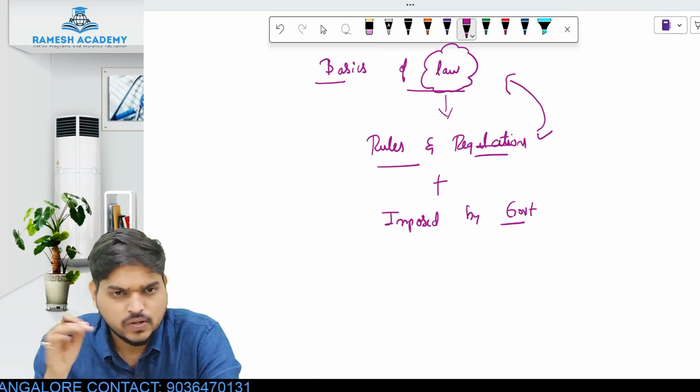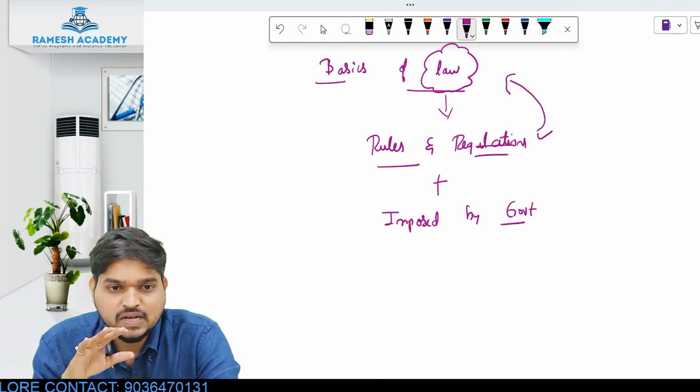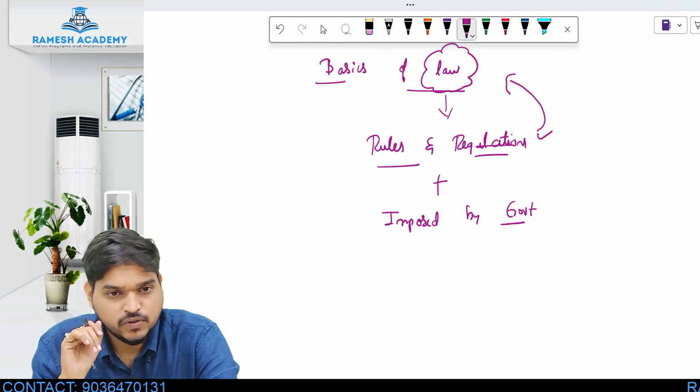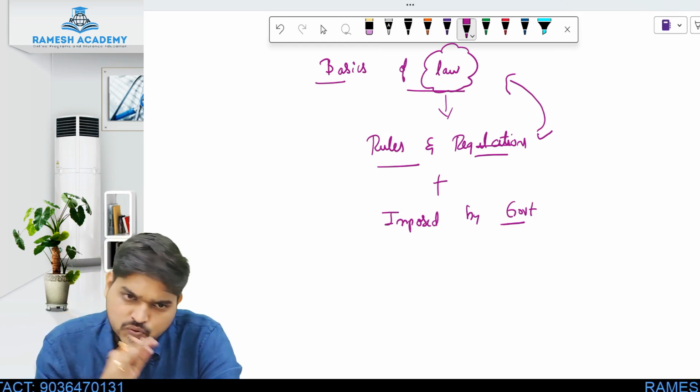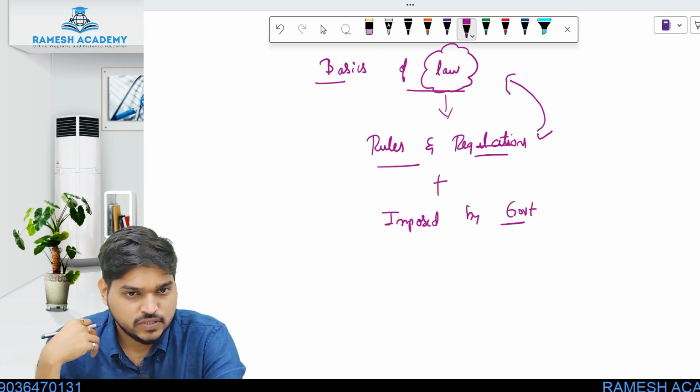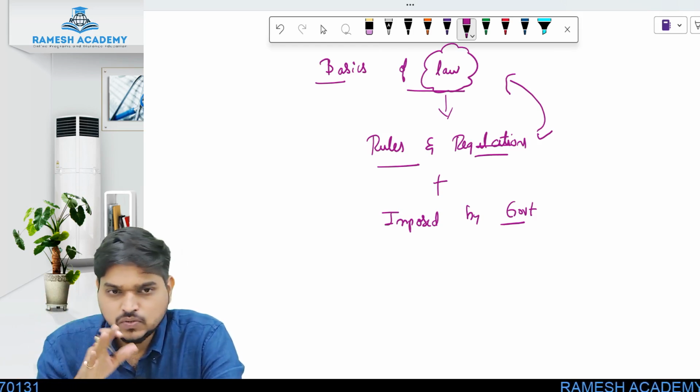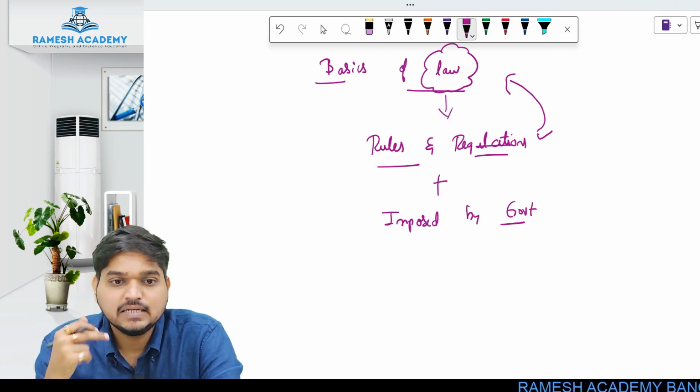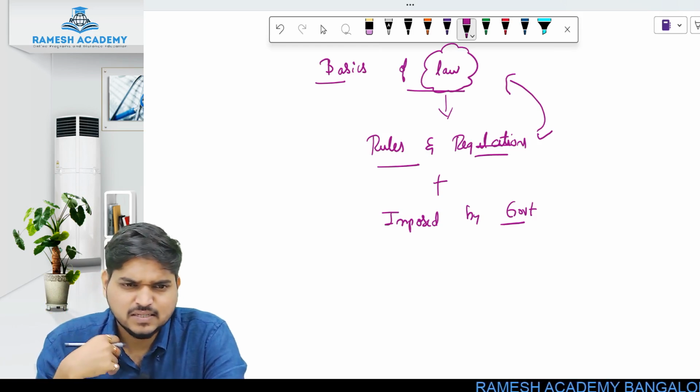You are studying in a college. Now, as a college, there are certain rules and regulations you have to follow. Certain rules for students, some rules for the staff as well, right? So now those are also rules and regulations, but are they considered as law? The answer is clear, no.